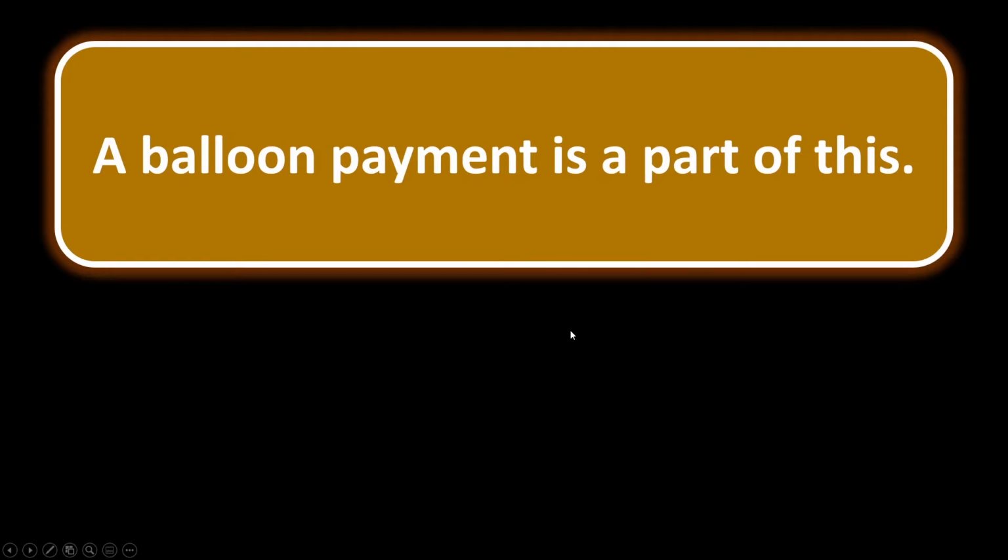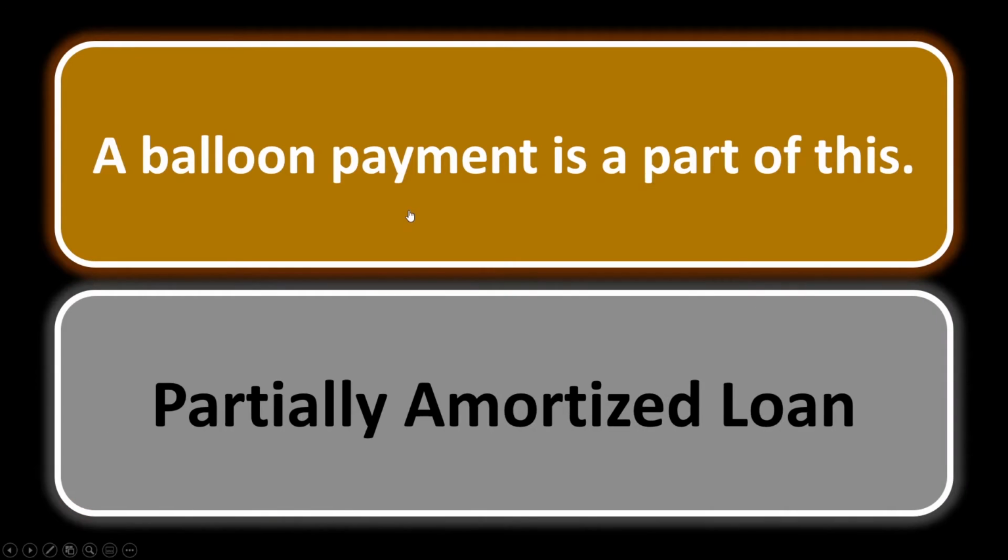Amortization 3. A balloon payment is a part of this. When you hear balloon payment, you should be thinking of what type of amortized loan? A partially amortized loan. A partially amortized loan is just like a fully amortized loan. It has the same schedule and that amortization curve we look at, but it becomes due and payable, let's say 5 or 7 years after it starts, even though it's amortized on a 30-year schedule. This lump sum payment that you pay at that 5 or 7 year mark is a balloon payment, and that is associated with a partially amortized loan.